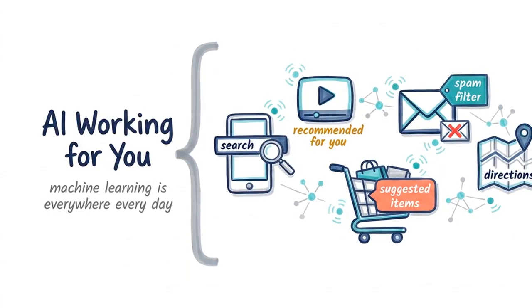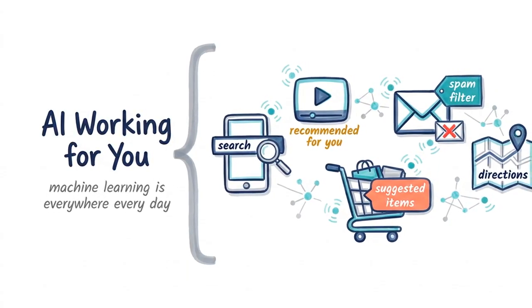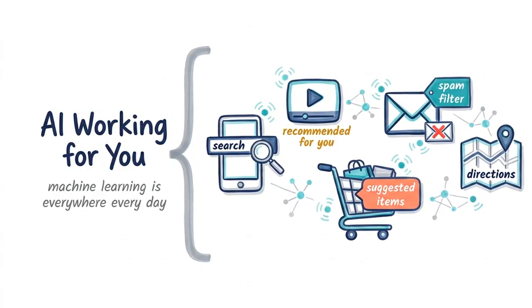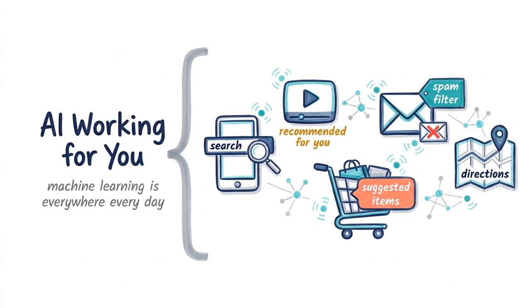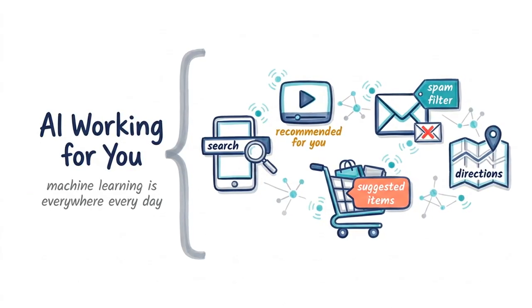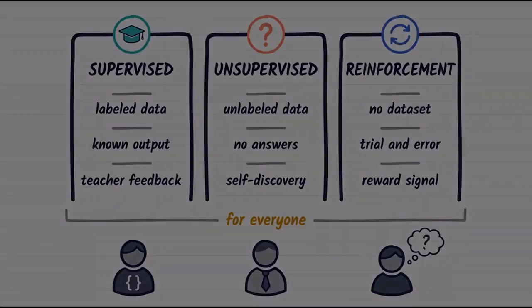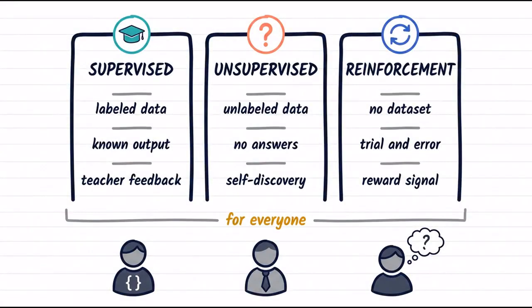Artificial intelligence shapes our daily lives behind the scenes every time we open an app, search the web, or receive a recommendation. But machine learning is not a single, uniform method. It is a diverse collection of approaches. The 3 main paradigms, supervised, unsupervised, and reinforcement learning, approach data in fundamentally different ways.